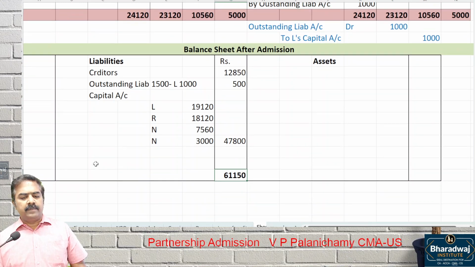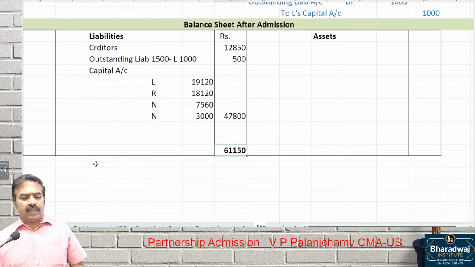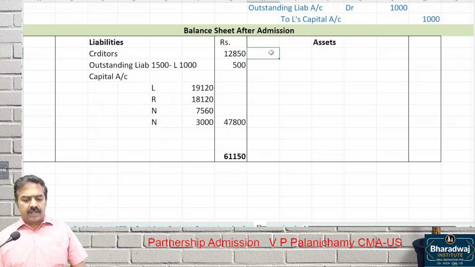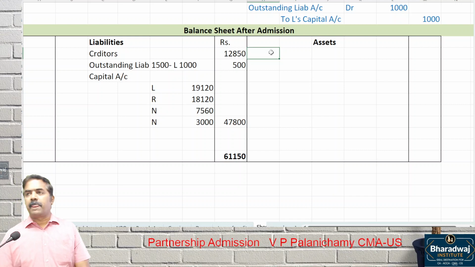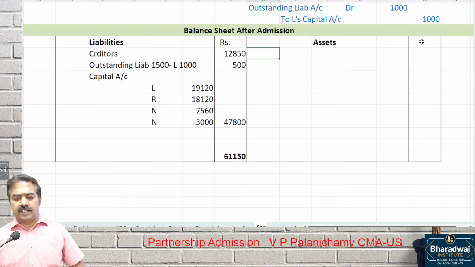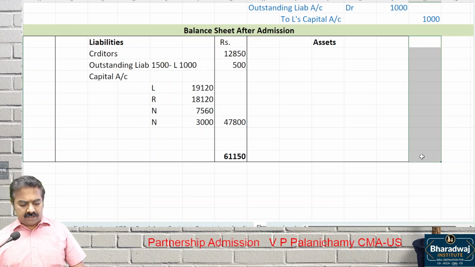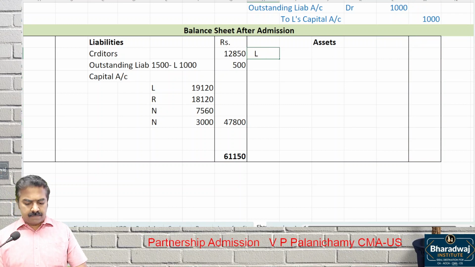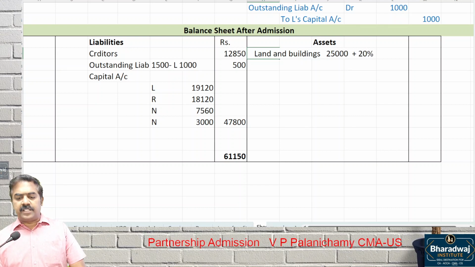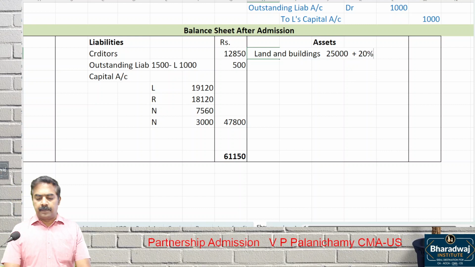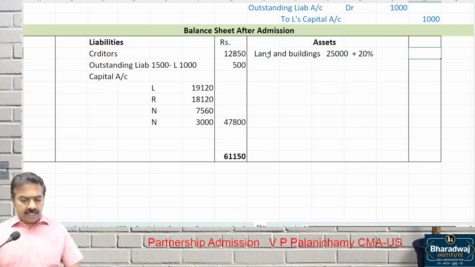Any other liability? No. Asset side, let us maintain the same order. Whether goodwill will come in the balance sheet? No, it is written off. Goodwill is written off. It will not come in the balance sheet. Then, what are the other assets? Land and building, how much is given? 25,000 plus appreciation 20%. Plus appreciation 25% added, 30,000.